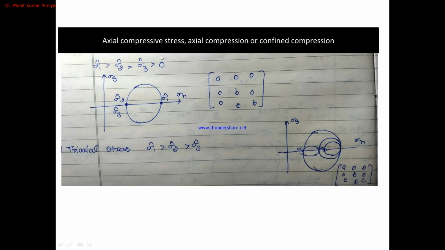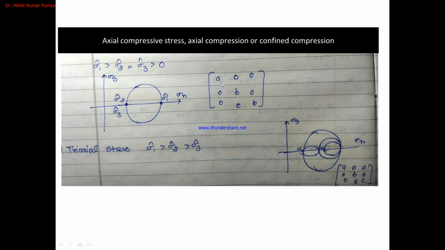Then axial compression or confined compression. In this case, sigma 1 will be greater than sigma 2, which is equal to sigma 3, but sigma 3 is non-zero. So on the Mohr circle we can represent this type of condition like this. This is a Mohr circle. Here sigma 1 is greater than sigma 2 and greater than sigma 3, and sigma 2 and sigma 3 are non-zero. So this is the axial compressive stress, or axial confined compression.